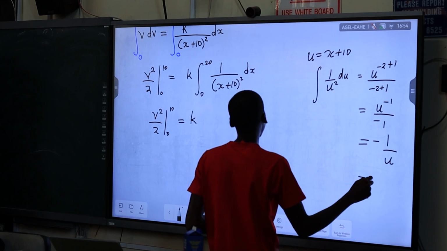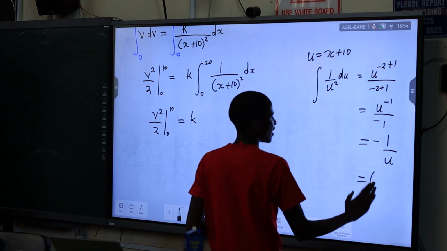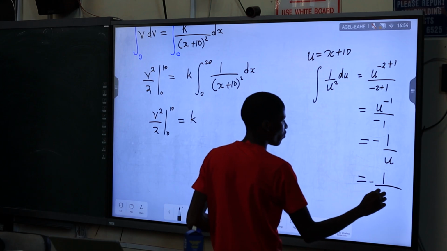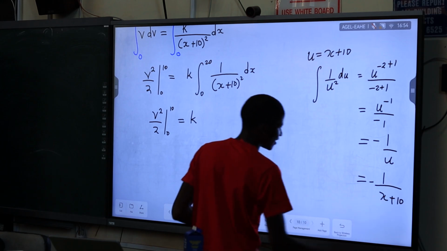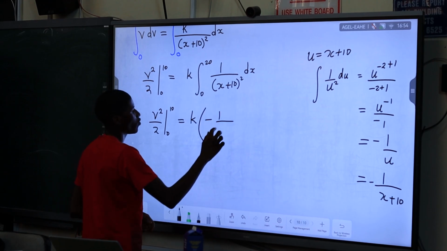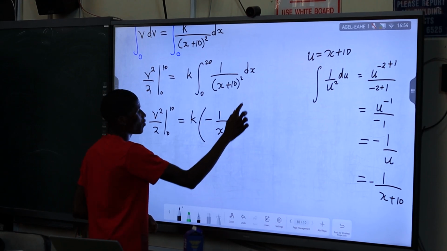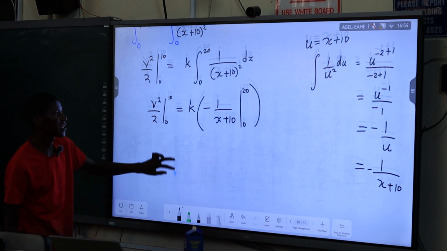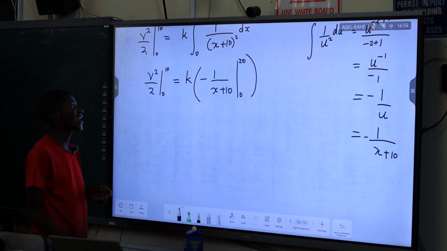Since this is a general integral, you get back your u, which is x plus 10. So this is negative 1 over x plus 10, from the bounds of 0 to 20.